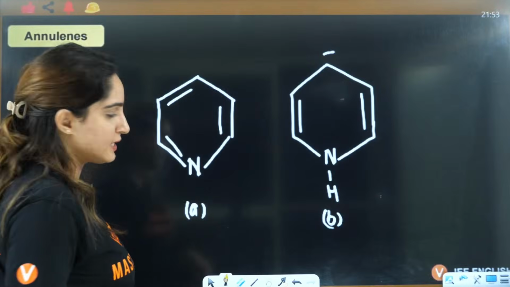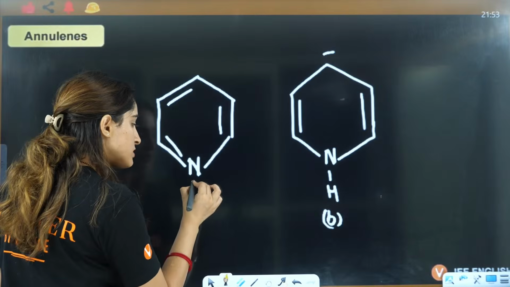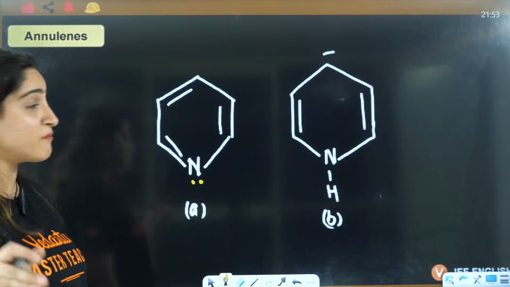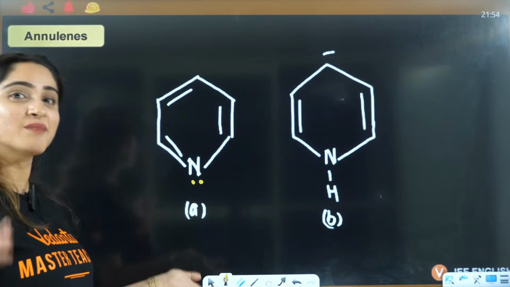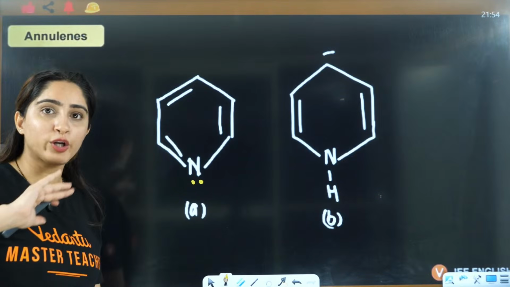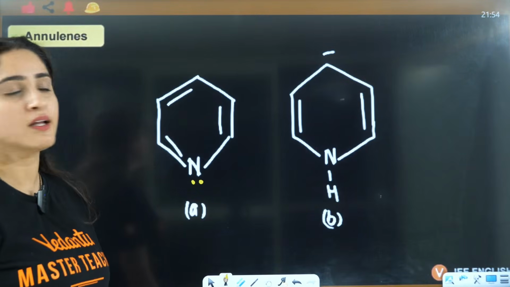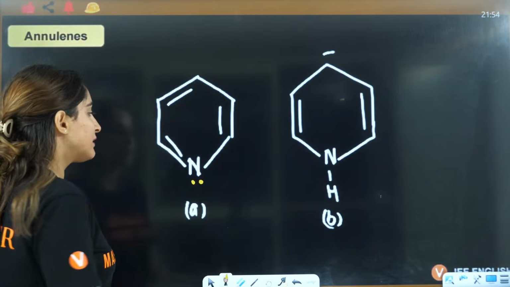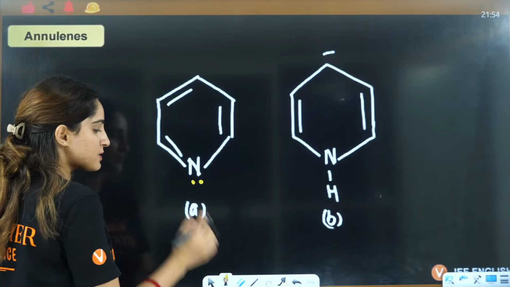This is your pyridine, right? See, nitrogen, if your basics are not clear, like why you have a lone pair here, then I can't do anything, right? Because that is a part of chemical bonding. That is a very basic thing. That's why I taught you chemical bonding before GOC. I could have taught you GOC, but why chemical bonding before that? Because these things I have explained to you there. That nitrogen will have one lone pair if 3 bonds are connected, right?